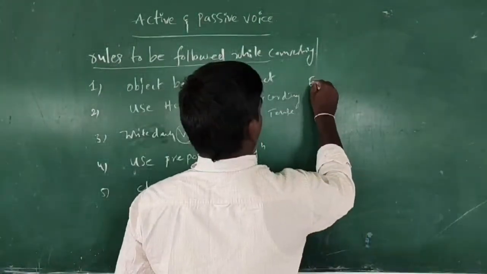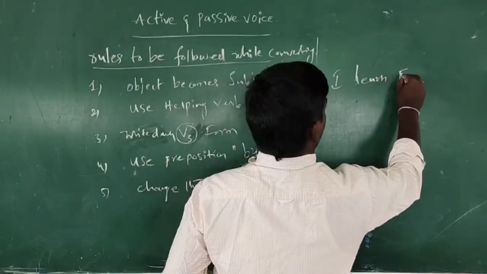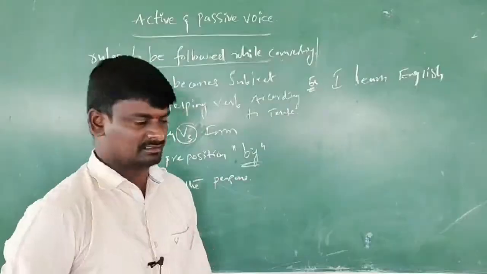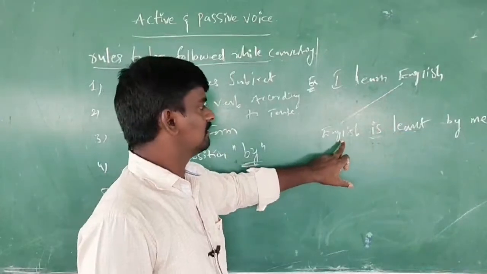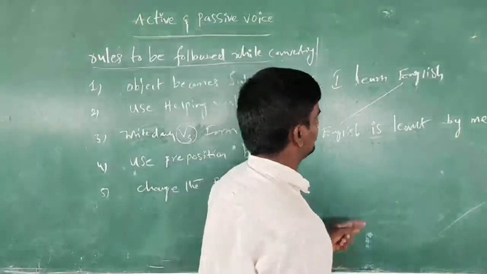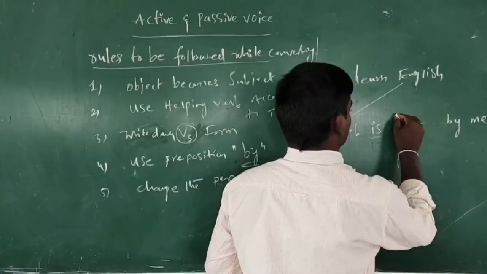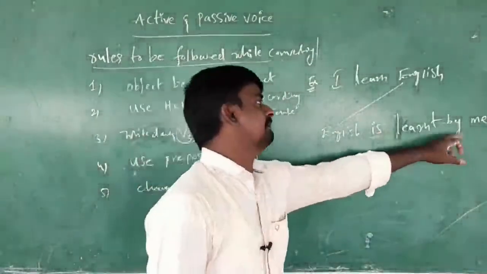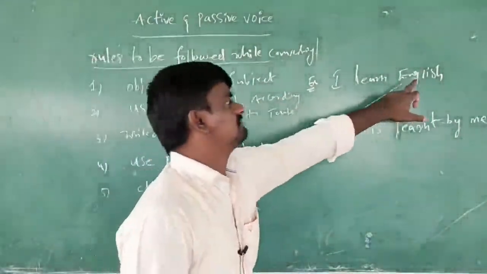Example, I learn English. When you are changing from active voice to passive voice: English is learnt by me. Here, the object becomes the subject.